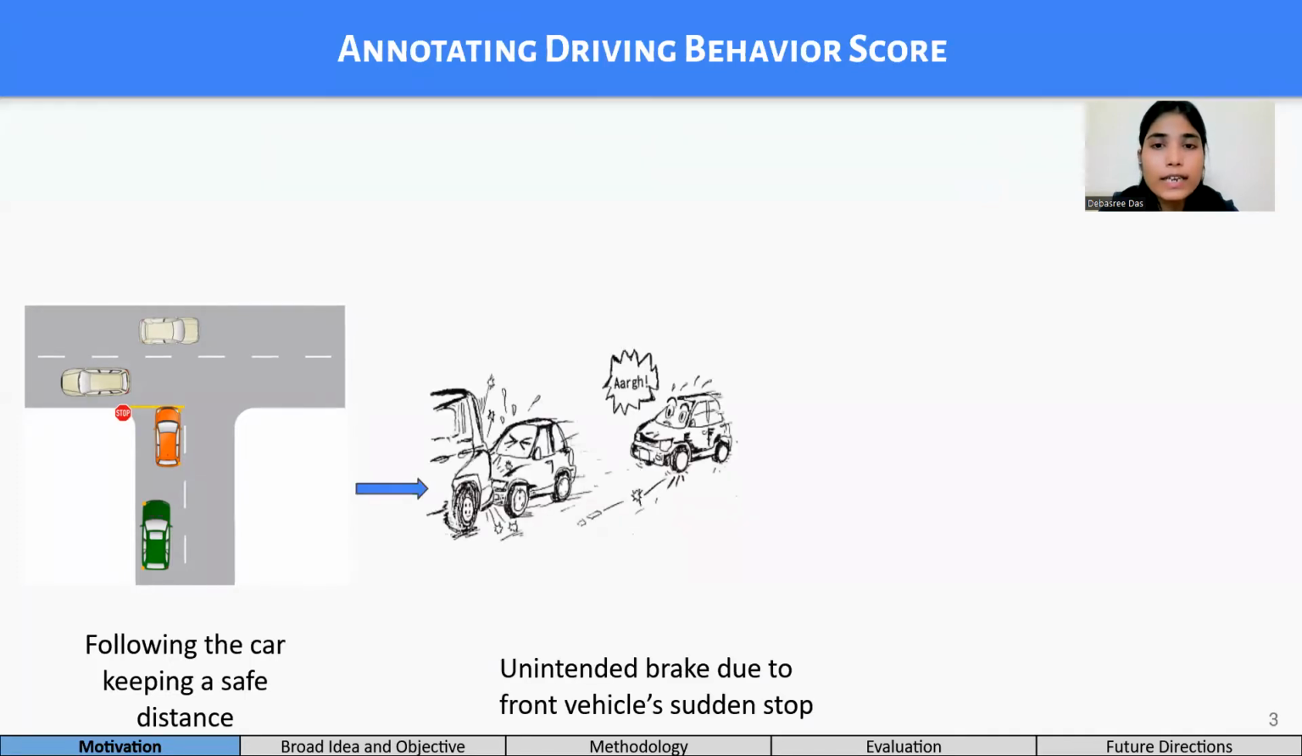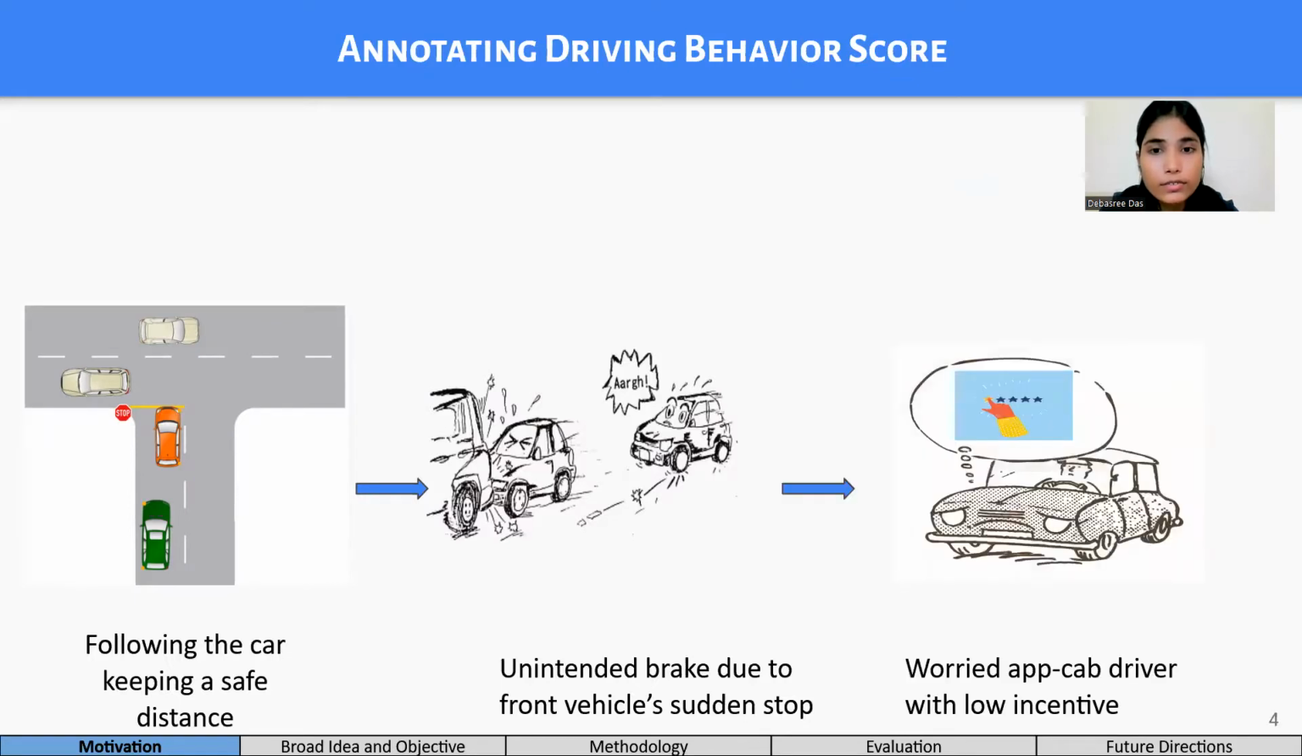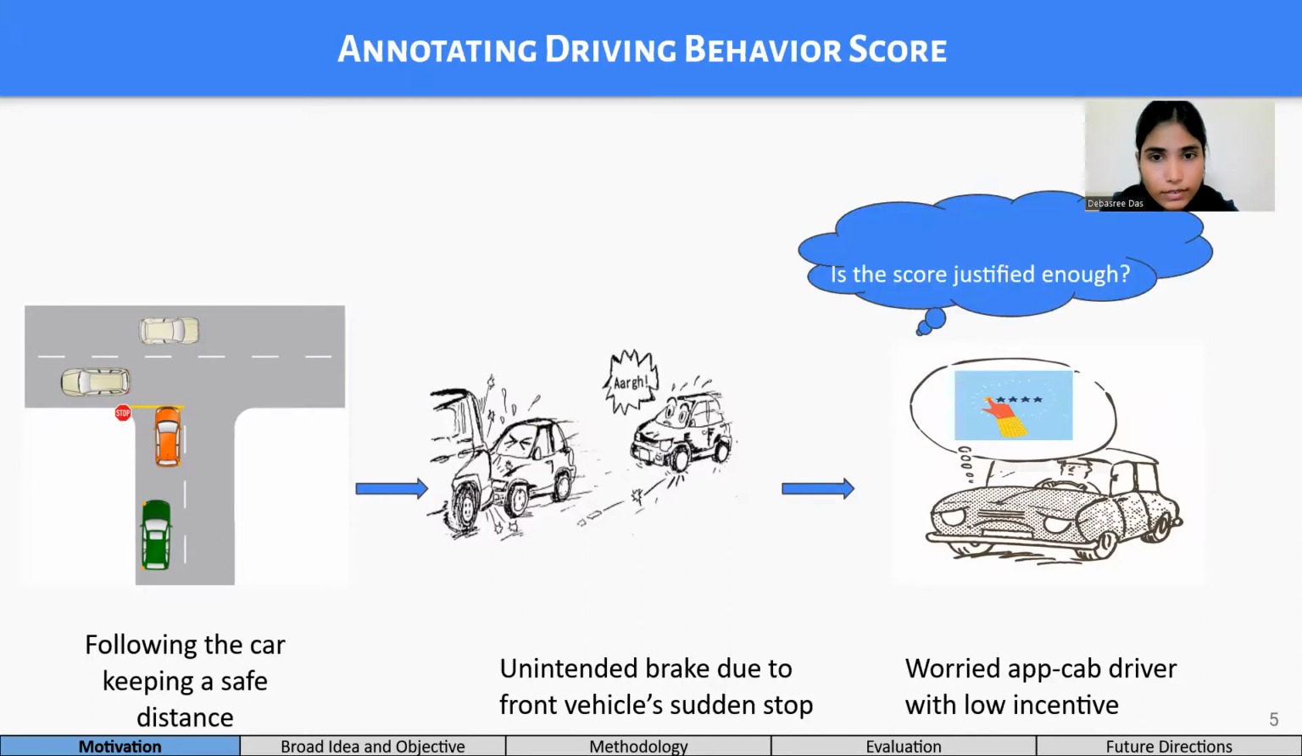However, just while maintaining a safe distance, what if the front vehicle took a sudden brake and the following vehicle, called the target vehicle, has to force a brake to avoid collision? According to driving safety rules, the sudden brake will be tagged as dangerous. But is it really the driver's fault?